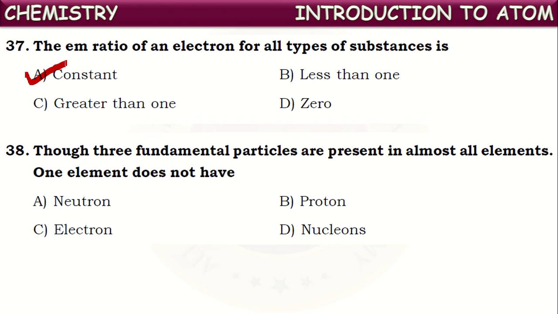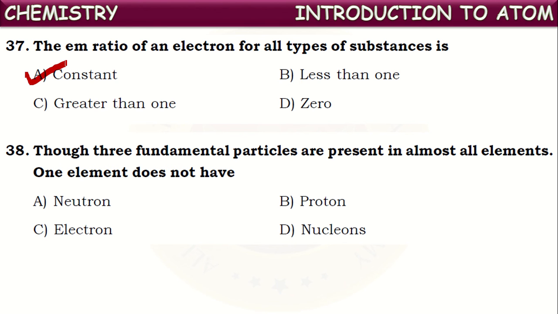Next, though three fundamental particles are present in almost all the elements, one element does not have them. We have studied that almost all the elements contain these three fundamental particles: electrons, protons and neutrons. But there is one special element which does not contain one of these. What is that element? Yes, it is hydrogen.